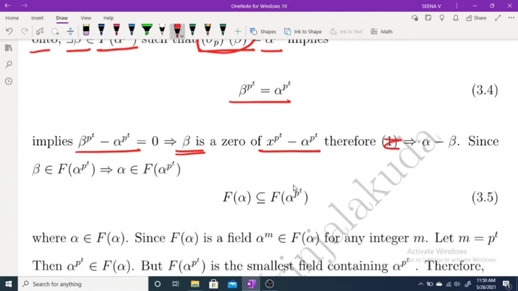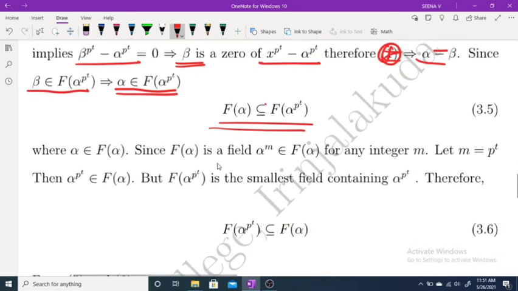But we have proved α is the only 0 of x^{p^t} minus α^{p^t}. And here we get β is a 0 of it. So this implies α equals β. Now β belongs to F(α^{p^t}) implies α belongs to F(α^{p^t}). Since F(α) is the smallest field containing F and α, therefore F(α) is contained in F(α^{p^t}).